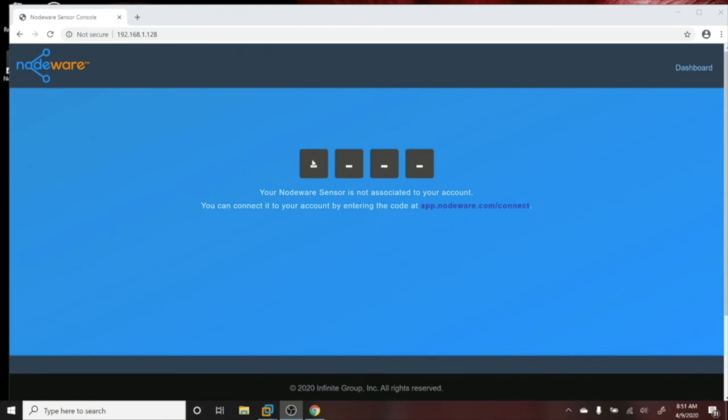If during the sensor setup process you see this, 4 dashes in lieu of an activation code, please allow approximately 5 minutes for the sensor to connect. After waiting 5 minutes, refresh your web browser. The activation code should then populate.